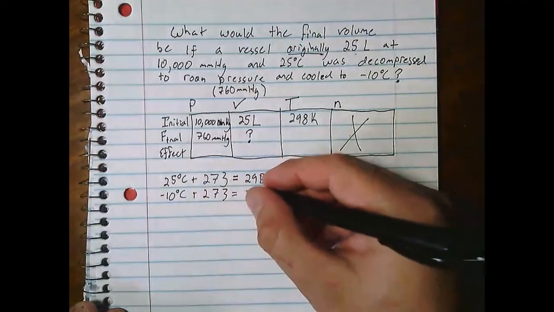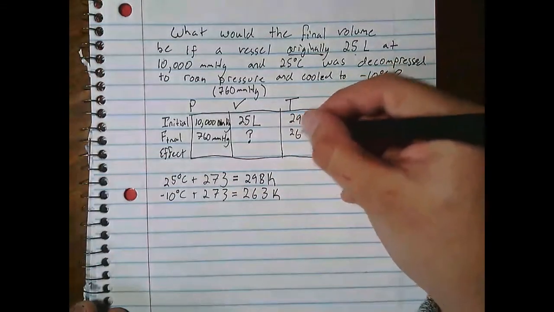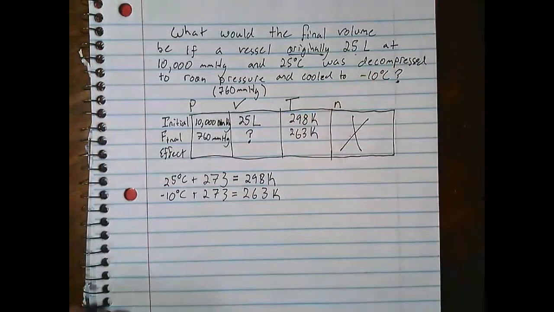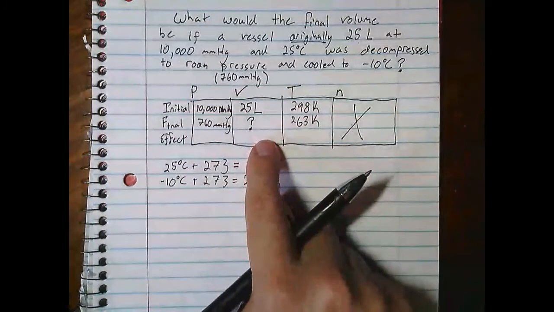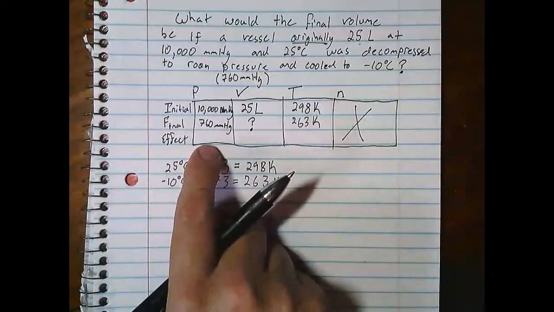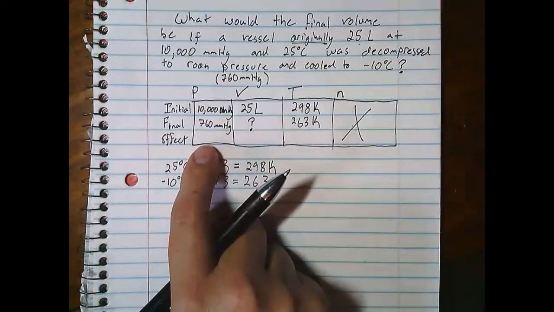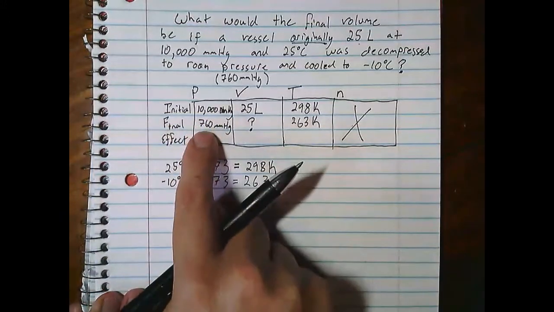I get 263 Kelvin as the final temperature. We're almost ready to start calculating. Now, what I want to do, and different teachers might use this differently, but the way I want us to think about this is I want us to say, hey, the pressure went down.